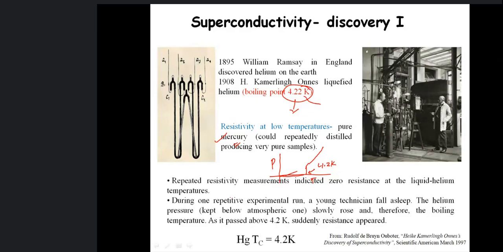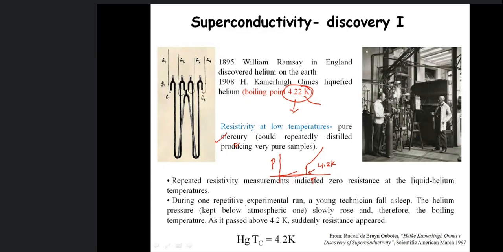So this is reversible. If we increase the temperature above this temperature, which is called the critical temperature, where the transition happens, where resistivity suddenly drops to zero. That temperature is called the critical temperature. For mercury, it is 4.2 Kelvin. Mercury undergoes transition from the normal state to the superconducting state at 4.2 Kelvin. That's why for mercury it is 4.2.